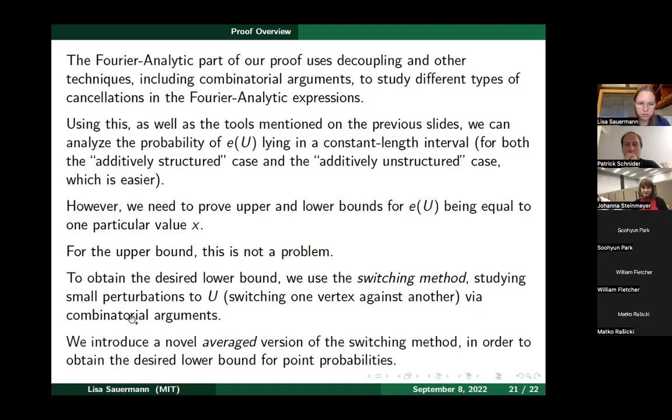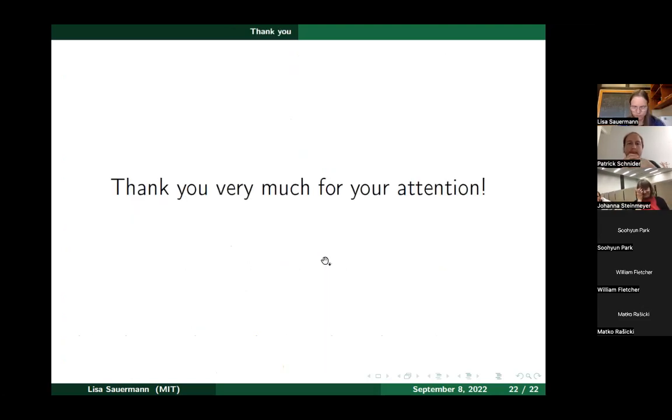So instead, what we do is we introduce a novel average version of the switching method, where we consider certain random variables which count the number of switches and then study certain moments of those random variables. And so that way, we obtain the desired lower bound per point probability. So again, I'm not telling you any details, but I just wanted to give you an overview of the proof. So that's all I wanted to say, and thank you for your attention.